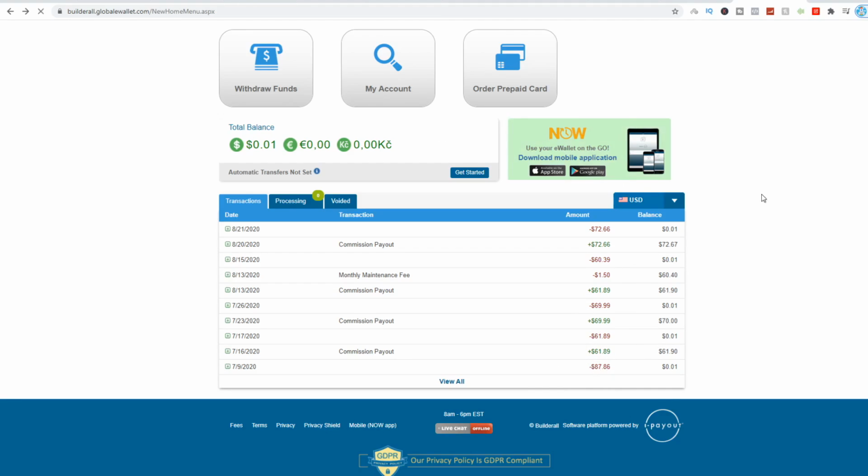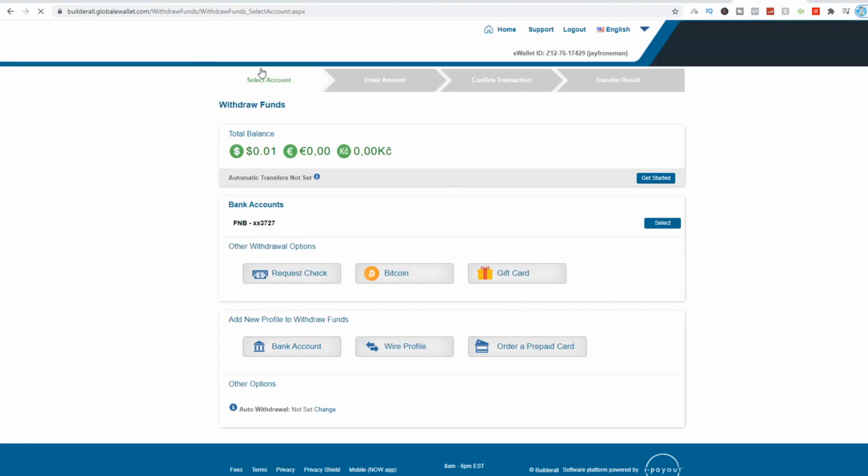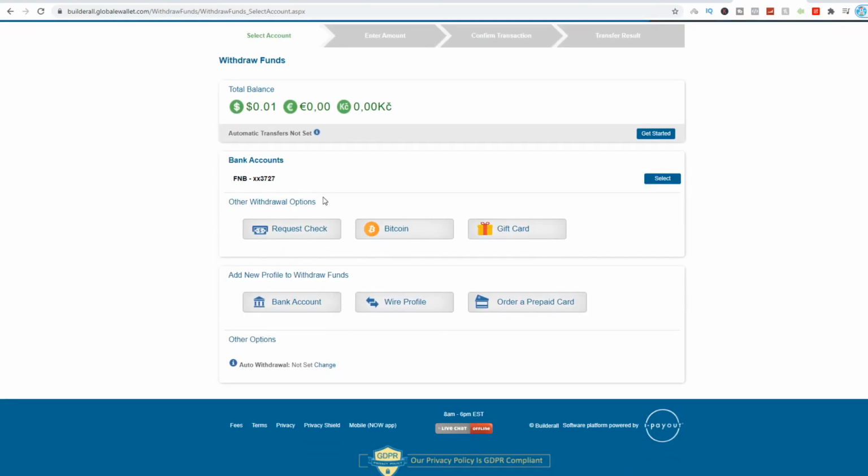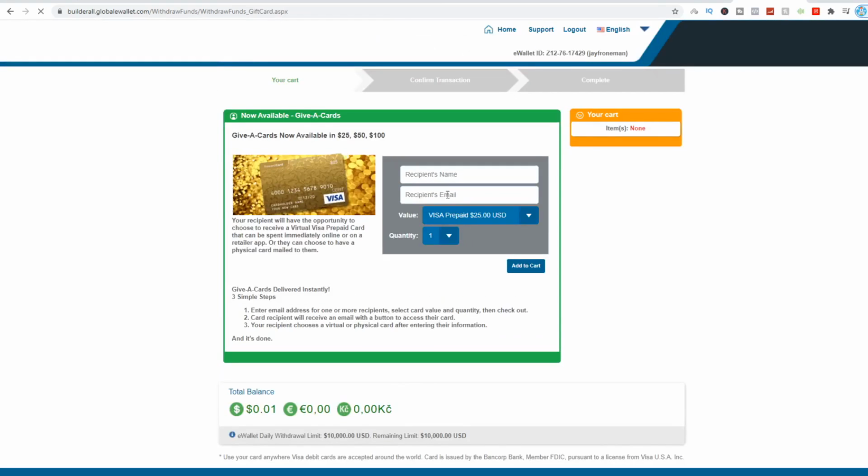So just to refresh to show you, this is my live wallet. There you can see, and what I want to do is click on withdraw funds to show you all the different options that you can withdraw by. You can withdraw by a check, Bitcoin, gift cards such as PayPal or Amazon or any other gift cards. So you can see Visa prepaid as well.